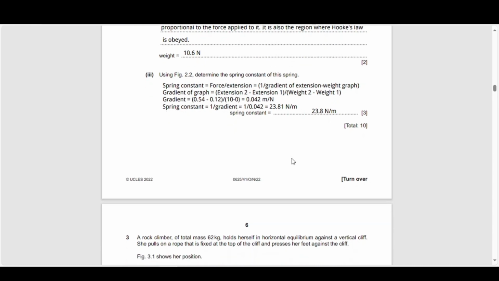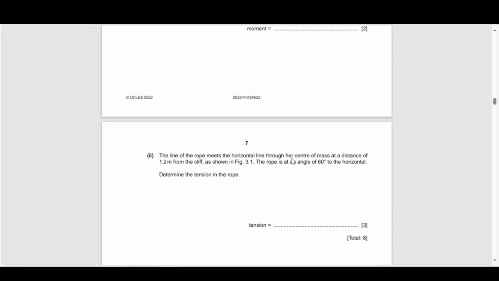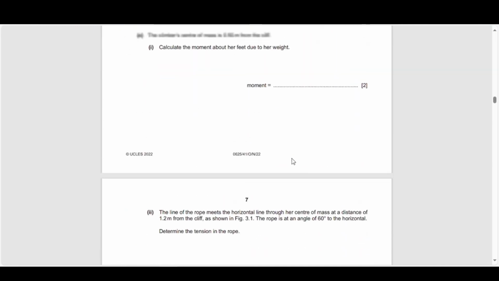Obviously, spring constant will be newtons per meter, or newtons per centimeter, or whatever unit of length. So spring constant will be 1 divided by the gradient, which gives me a value of around 24 newtons per meter, which means you need 24 newtons of weight of force to be able to extend the spring by a meter. So that is the question there. If we move on to the next one,